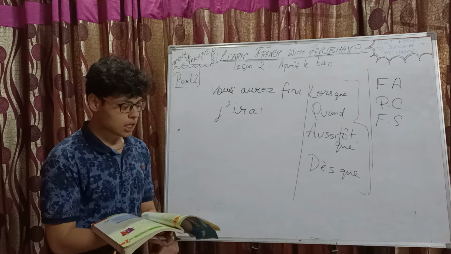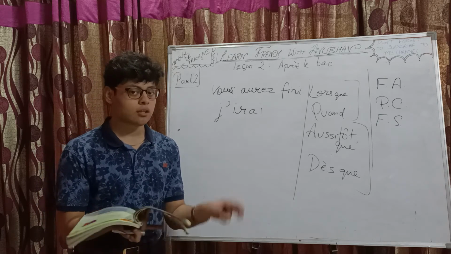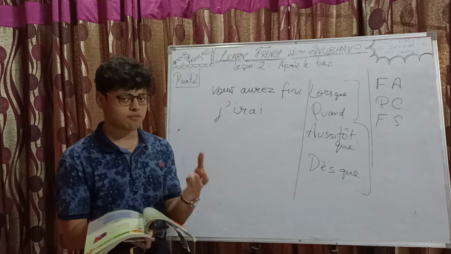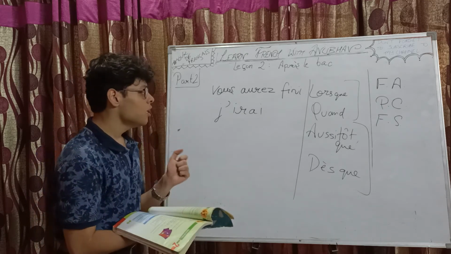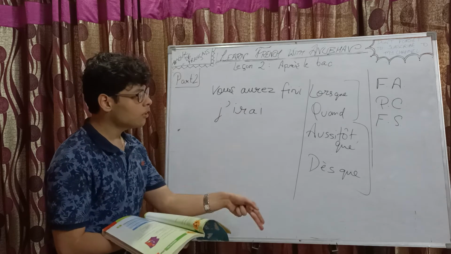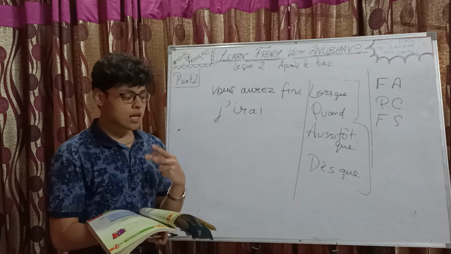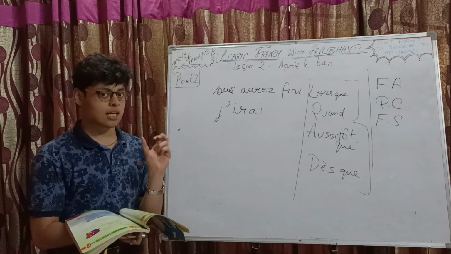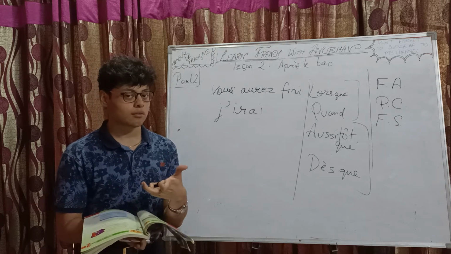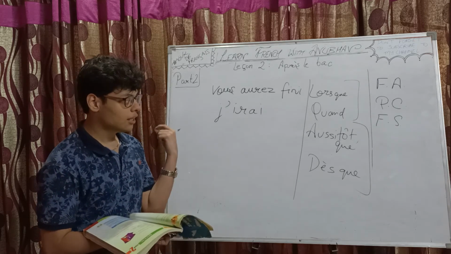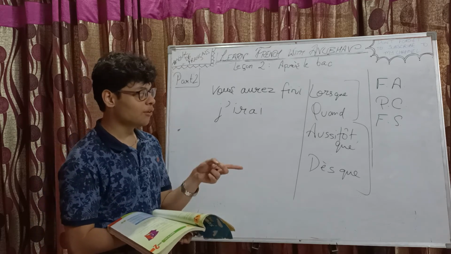Okay, when you're getting a question mettez en temps convenable, in a sentence like the verb is in blank and only just the infinitive form of the verb is given, you need to decide in which tense to conjugate it. Okay, so any one of these words will be there and there will be two parts of the sentence. Okay, if one of the parts is done in Futur Simple, then the other part is obviously done in Futur Antérieur.